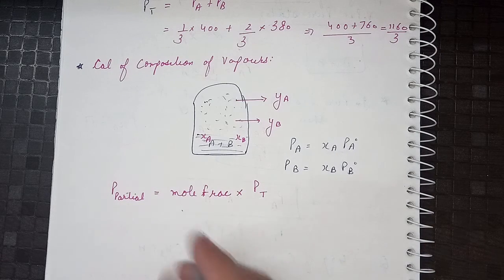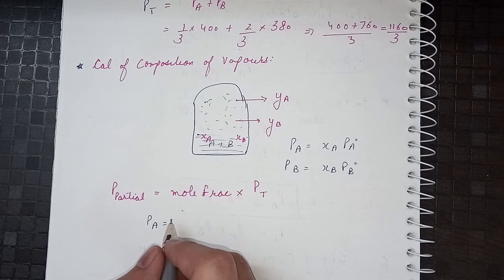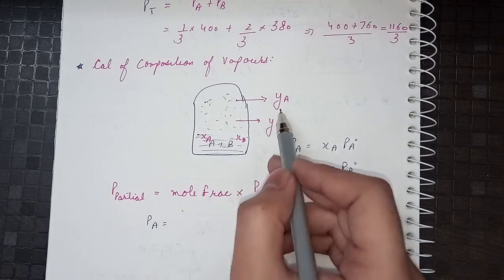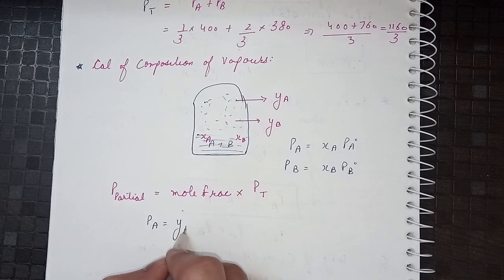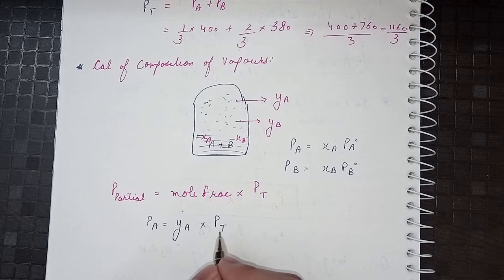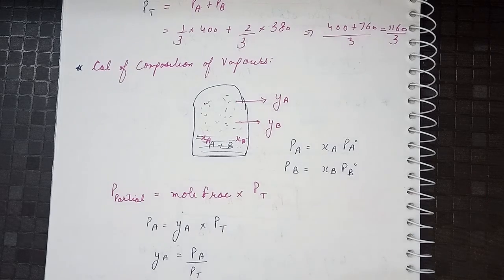So here the partial pressure of A will be equal to mole fraction into total pressure, that is the mole fraction of A in the vapor phase, YA, into its pressure, that is PT, and here YA will become PA over PT.